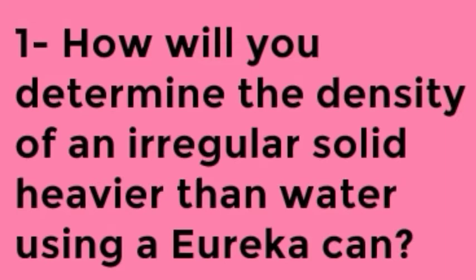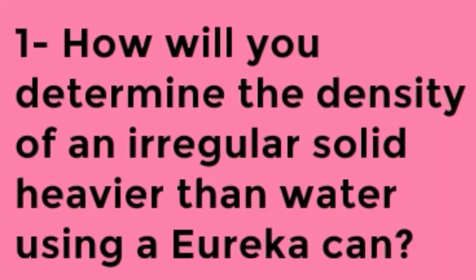Then what is the observation? Volume of water in the measuring cylinder equals V mL, and volume of water displaced by the stone equals the volume of the stone, or V mL equals V cubic centimeter, as the volume of water displaced by the stone is equal to the volume of the stone.